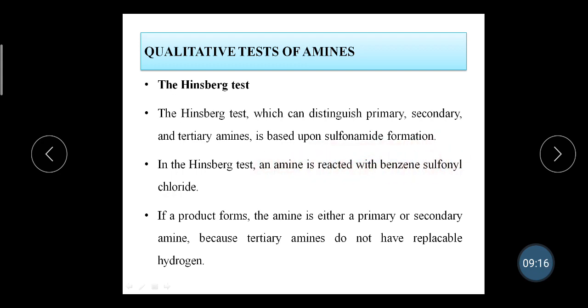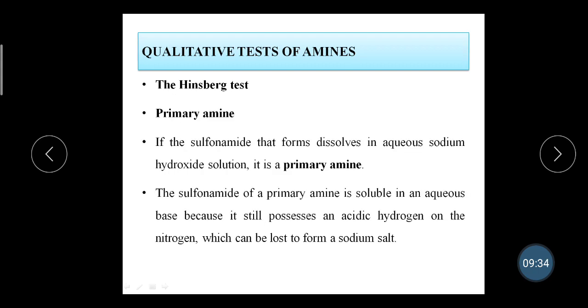If a product forms, the amine is either a primary or a secondary amine, because tertiary amines do not have a replaceable hydrogen, and this is the reason why tertiary amines do not give the Hinsberg test. For primary amines, if the sulfonamide that forms dissolves in aqueous sodium hydroxide solution, then it is a primary amine. The sulfonamide of a primary amine is soluble in an aqueous base because it still possesses an acidic hydrogen on the nitrogen, which can be lost to form the sodium salt.